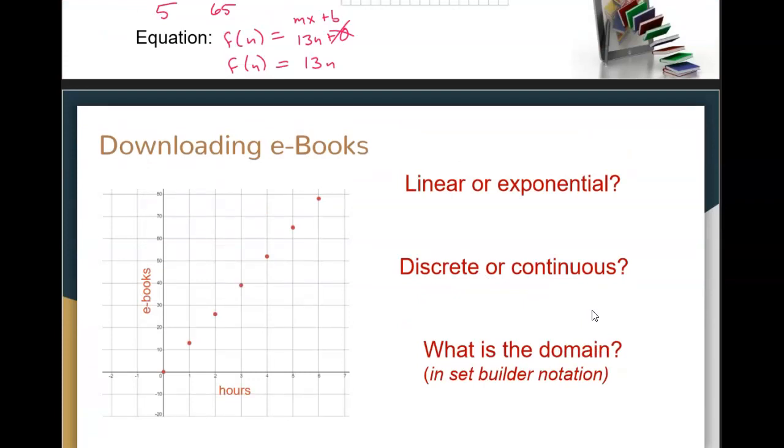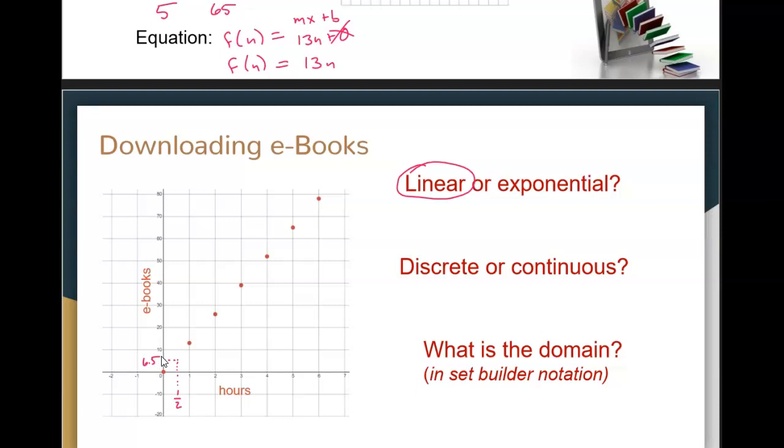Is this linear or exponential? What do you think? Well, this is arithmetic. We're adding, so linear. Is this one discrete or continuous? Well, this is a little more interesting. Can ebooks be divided up? Would it make sense to have downloaded half an ebook? How about half an hour? In half an hour, could we have downloaded 6.5 ebooks? What do you think?